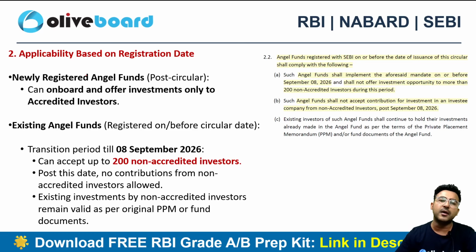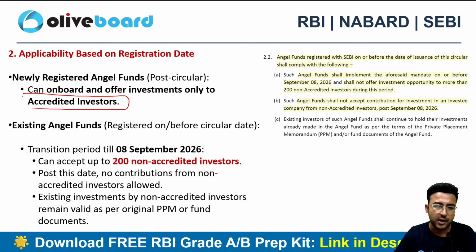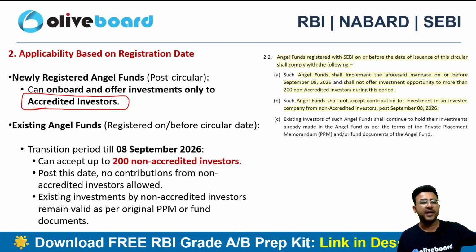Applicability based on registration date. Newly registered angel funds: let's suppose there is a newly registered angel fund, you can onboard investments only from accredited investors. Why? Because now there is a restriction from SEBI's side in this particular circular. If you are opening a new angel fund, you are an AIF, you have opened a new Category 1 AIF, you can only take money from accredited investors. That is the very first thing.